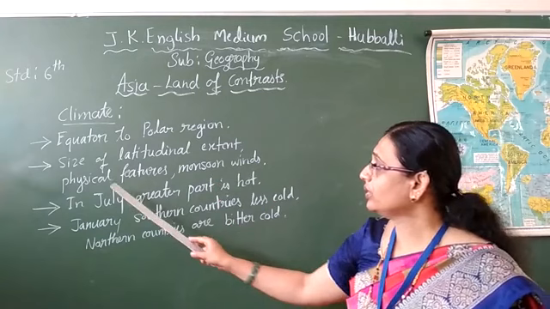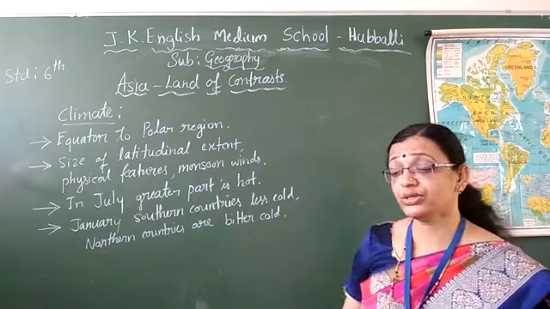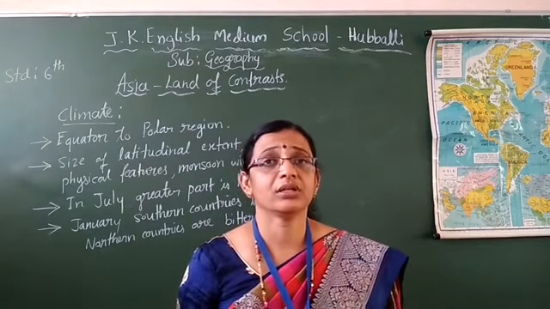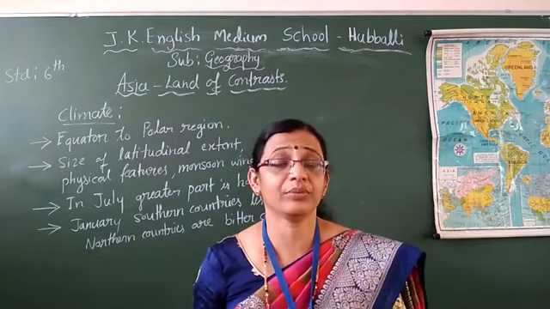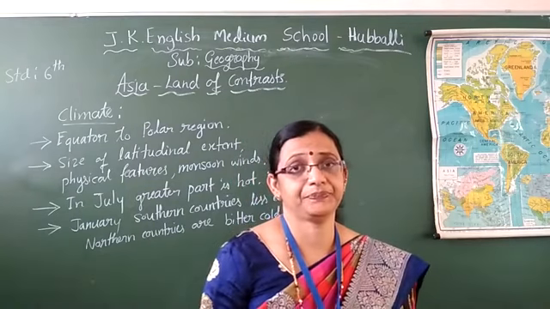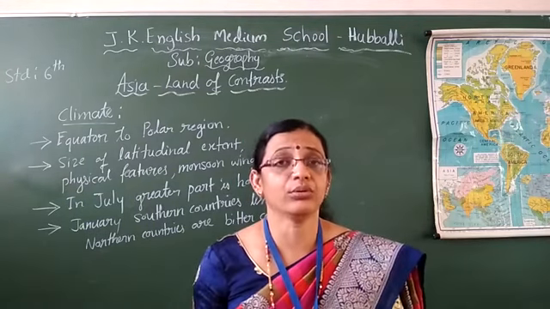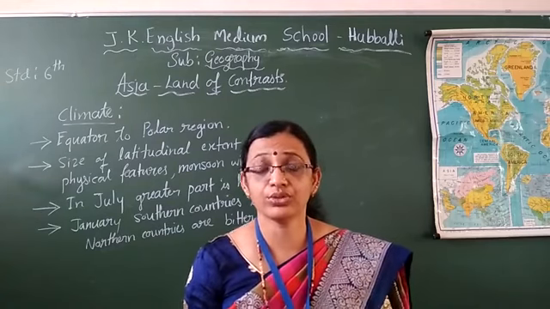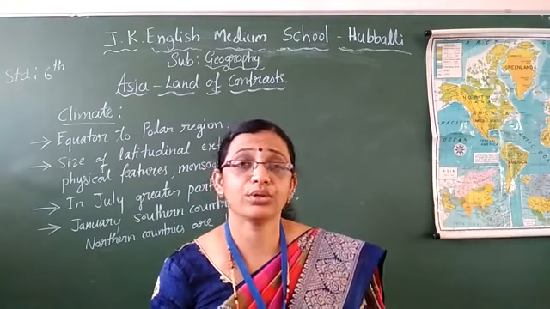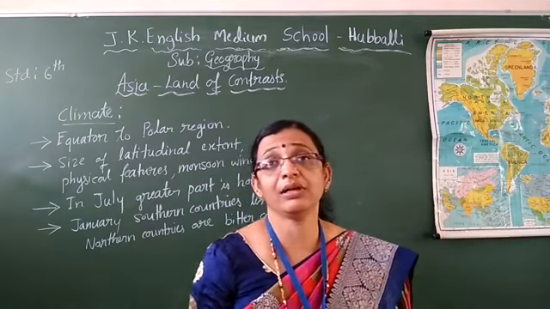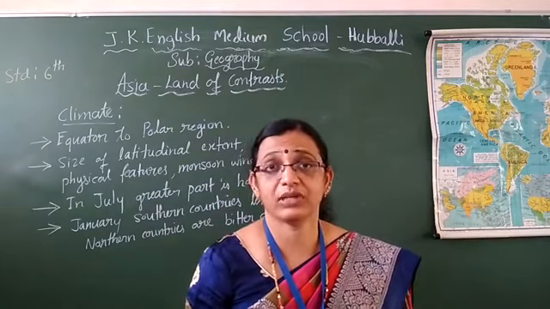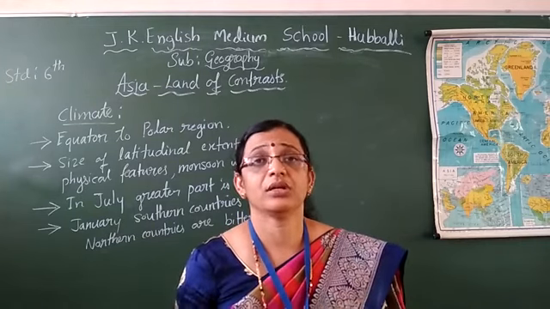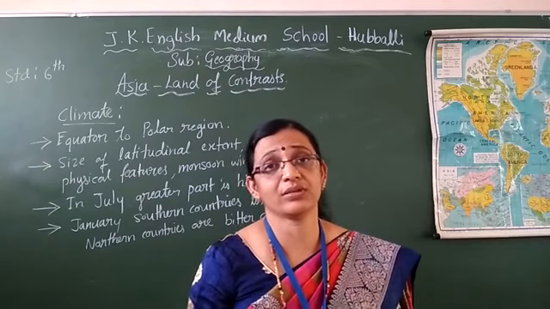Followed by, children? Yes, that one only I wrote: physical features and monsoon winds. Monsoon winds also, children. Monsoon winds blow from the ocean to the land. When they start in the ocean, they have moisture in them. So when they come to the land, they will cause rain. Rainfall will be there. So if you are getting the monsoon wind, your area will get rainfall, and somewhat cold.